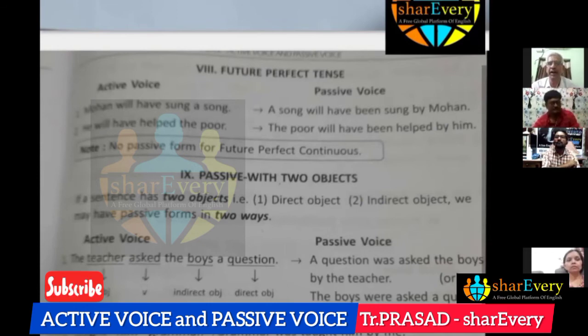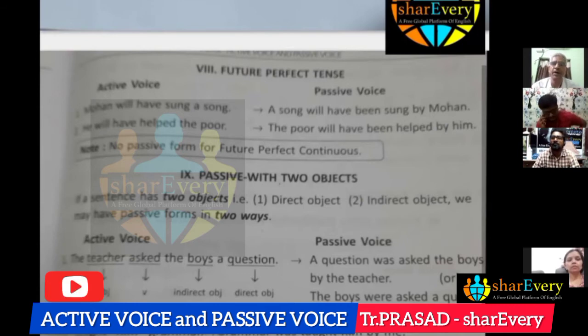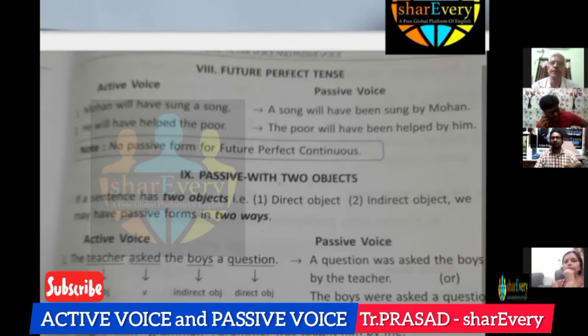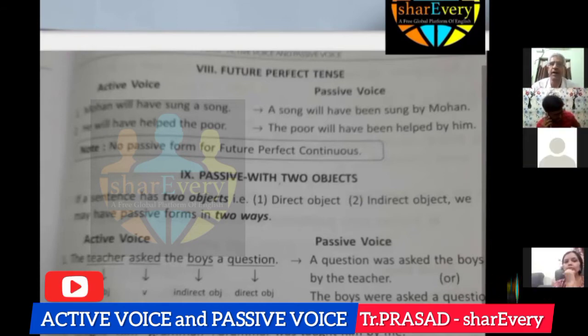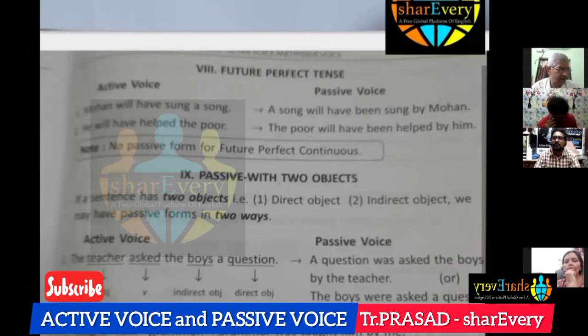Of course, again in interrogative sentences, there are two types. WH words and yes or no questions. You know the difference. In yes or no questions, if we place the helping verb at the beginning of the sentence, we can change it into interrogative sentence. So in passive voice also, we can follow the same.